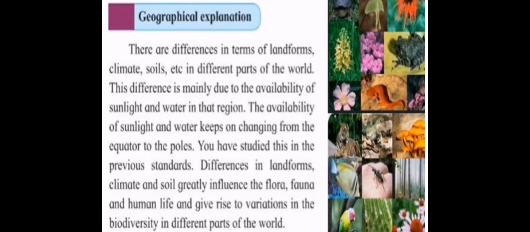Geographical explanation. There are differences in terms of landforms, climate, soils, etc. in different parts of the world. This difference is mainly due to the availability of sunlight and water in that region. The availability of sunlight and water keeps on changing from the equator to the poles. You have studied this in the previous standard. Differences in landform, climate and soil greatly influence the flora, fauna and human life and give rise to the variation in the biodiversity in different parts of the world.